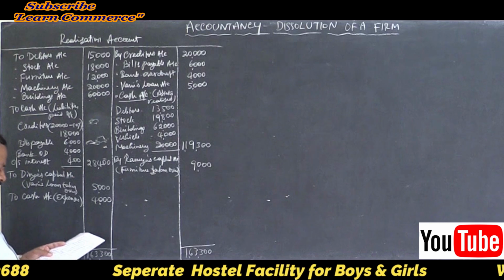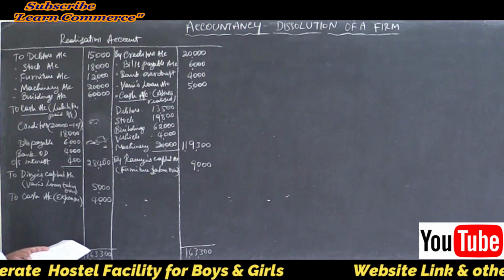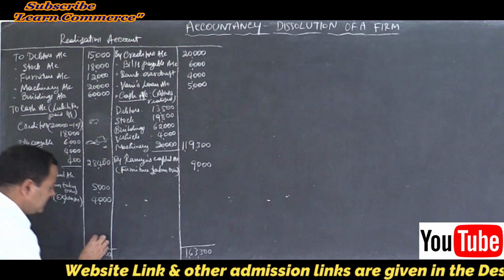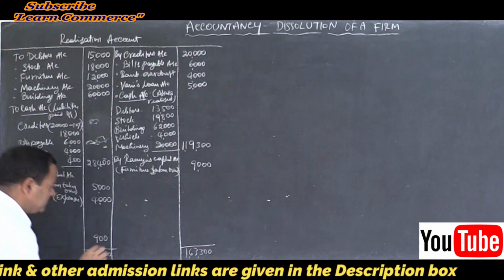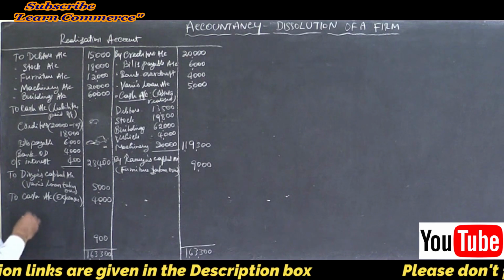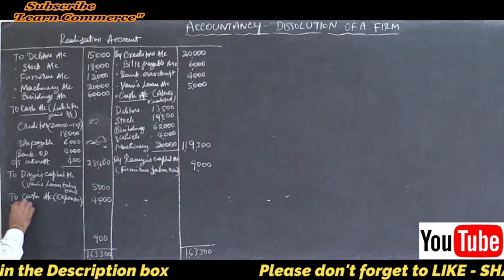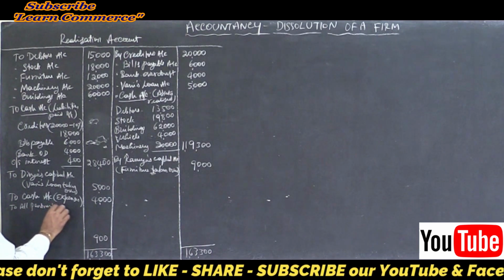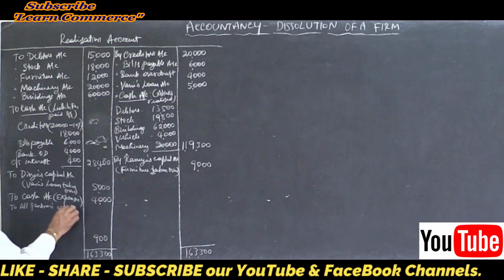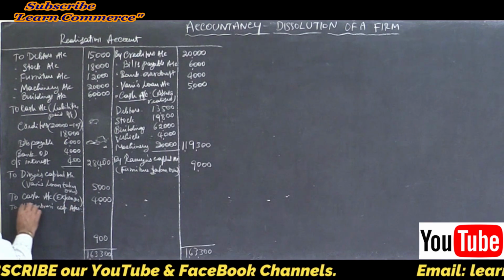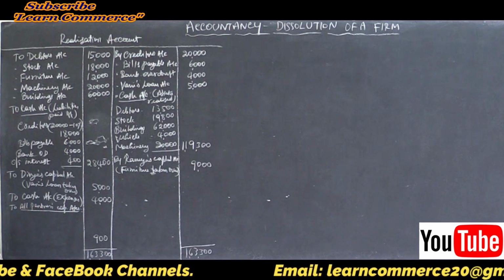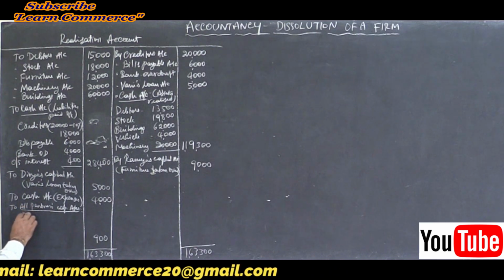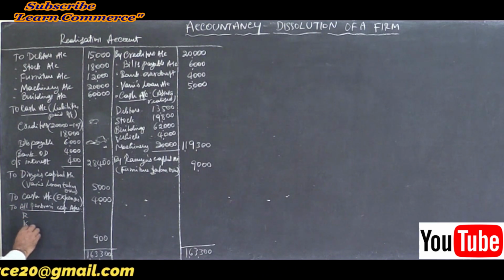Now find out the difference. There is a difference of, I think, 900. Yes, it is 900. Distribute it among the partners, to all partners' capital accounts. Under that, write one by one: Ramya, Kavya and Divya. Write in full.